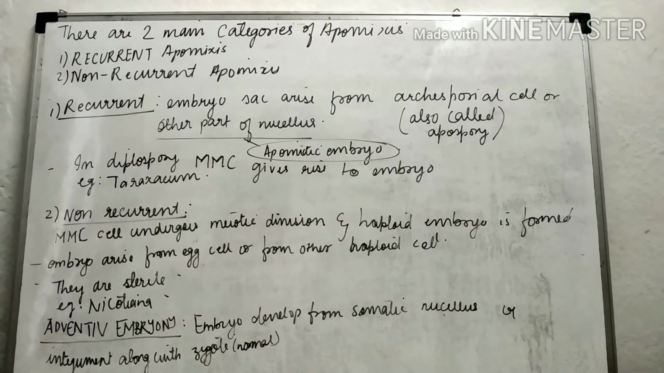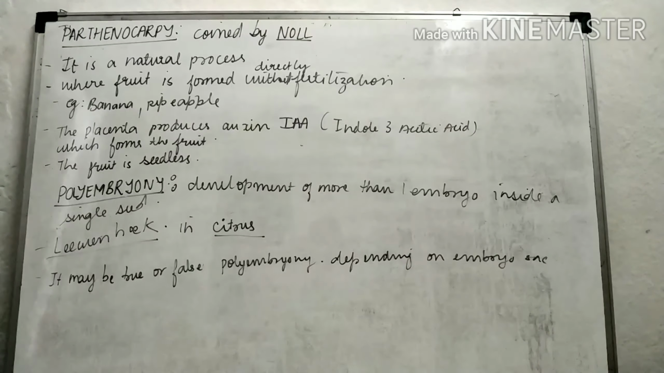Now the next point is adventive embryony. In this, the embryo develops from somatic cells of the nucellus. Somatic cells are present in parts of the female gametophyte inside the ovary or ovule. If the embryo develops from the somatic nucellus or the integuments, which are the outer coverings of the embryo sac, and along with this a normal zygote is formed, then it is called adventive embryony. This gives rise to a condition called polyembryony.